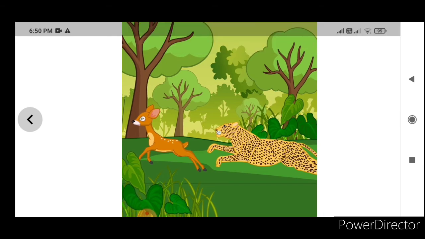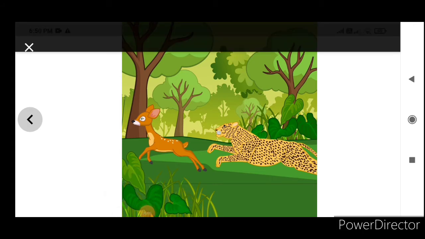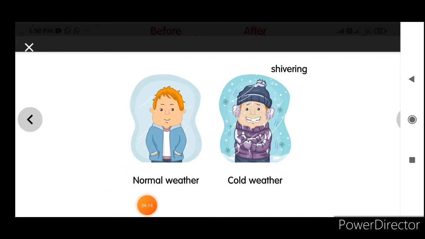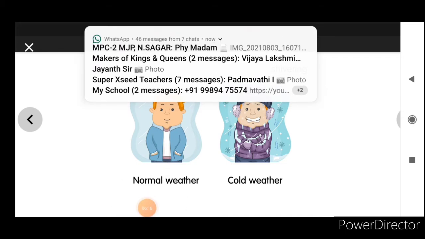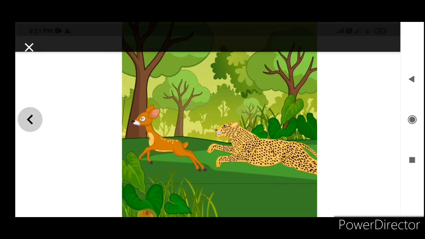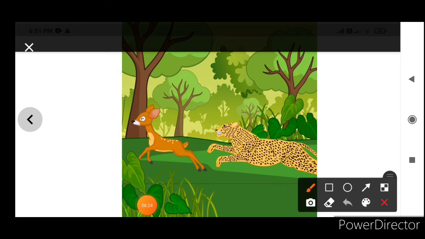And here, what are you able to see? The animal is chasing its food. For what purpose is it running behind the deer? The deer is food for the tiger. To catch its food, it is running behind its prey. You can look at the picture to see how the tiger is running behind the deer. For what purpose is it running?